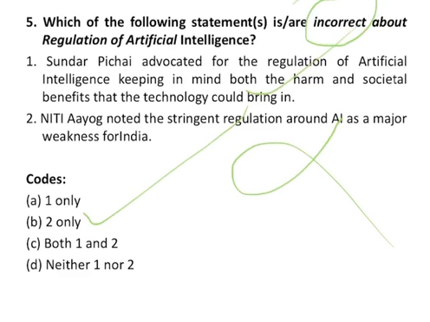Now, he also said that governments must be willing to align on the regulations around AI to make a global standard work. While India has been vocal about the use of AI in various sectors, it is far from regulating it. In 2018, a Niti Aayog paper proposed 5 areas where AI can be useful. This paper noted the lack of regulation around AI as a major weakness for India.